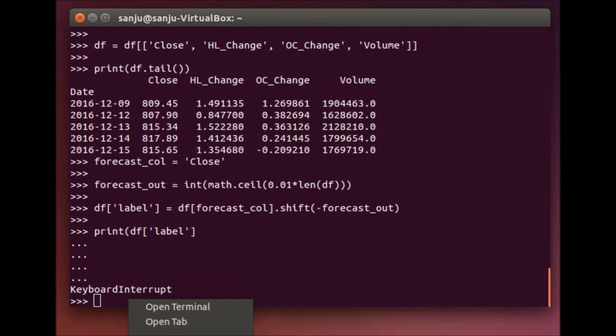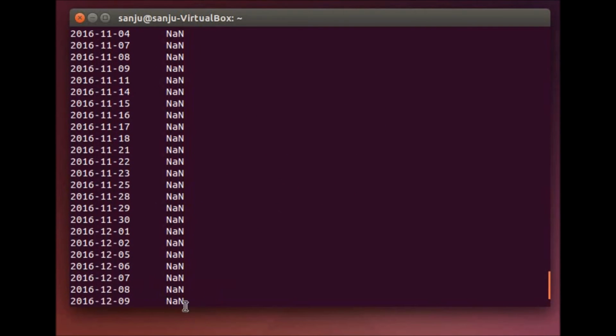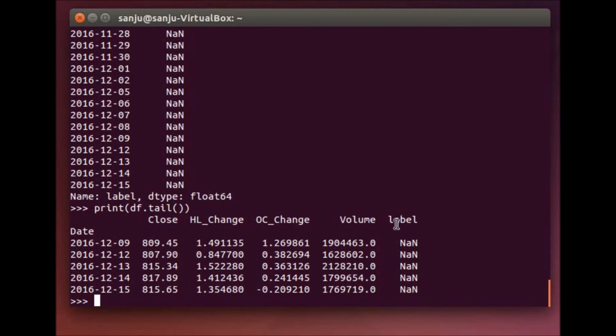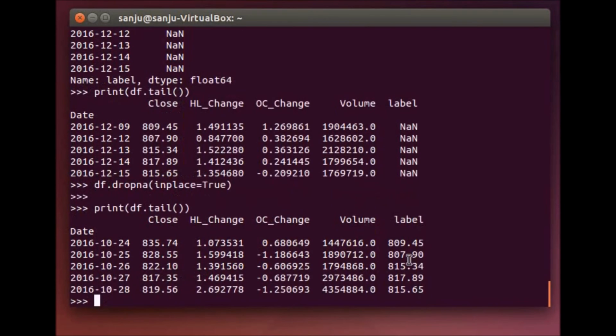If you want to print the labels, we can see we have shifted, so the last value doesn't have any value, and we have shifted our label column. If you see our dataset now, we have a close and we have included a label. The current value doesn't have any label, so let's drop it. So we have created the label, and the old values are features.